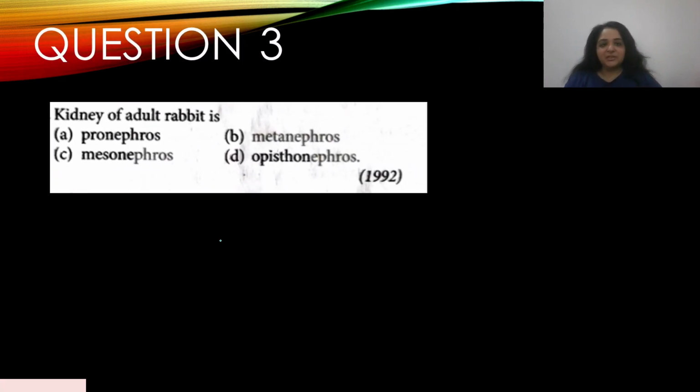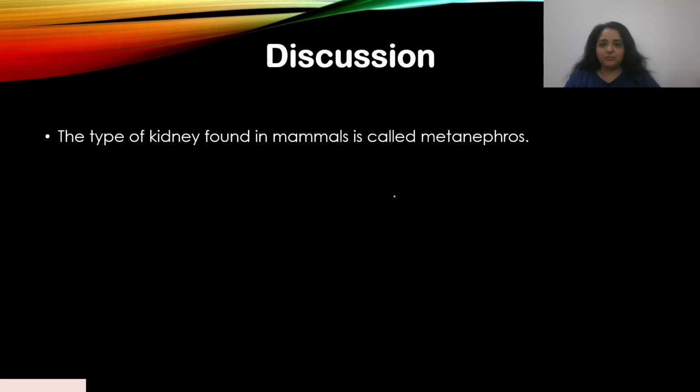Question number 3. Kidney of adult rabbit is, and this appeared in the year 1992: A. Pronephros, B. Metanephros, C. Mesonephros, and D. Opisthonephros. The kidney of an adult rabbit is B. Metanephros. So the answer is B. It's metanephros, please remember that.